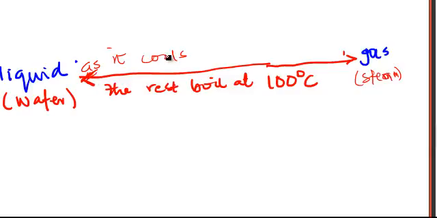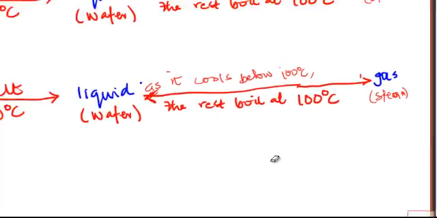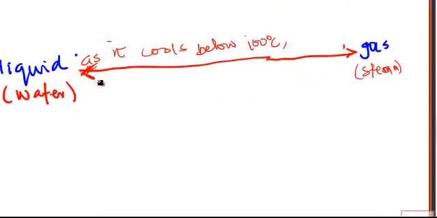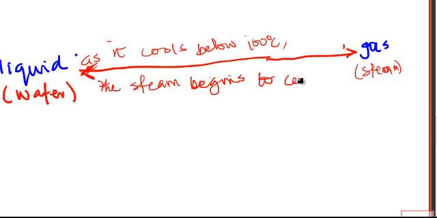So as it cools below 100 degrees centigrade, what is going to happen to the water? The water vapor, that is the steam, begins to condense.